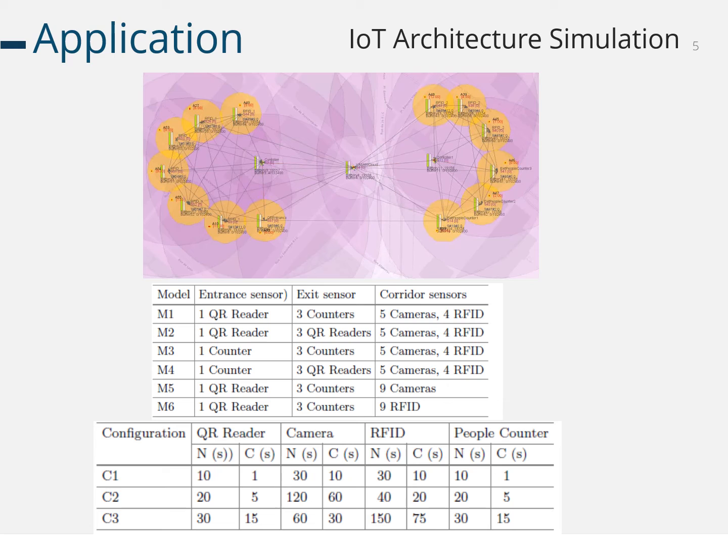The simulations were also run according to the 2 agent-based models that I explained in the last slide. In the first table, you can see the various models, which vary based on sensor type and number of sensors. The second table shows the configuration in normal and critical modes, which, of course, impacts the data transmission frequency.